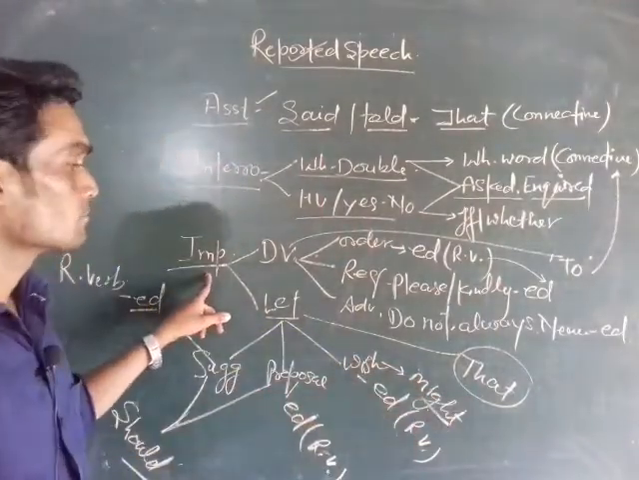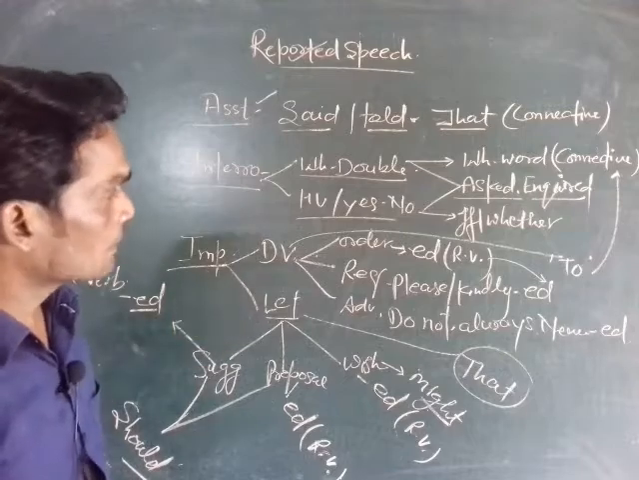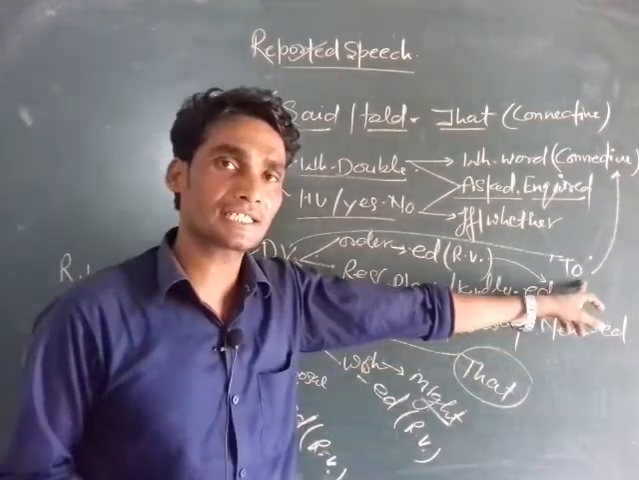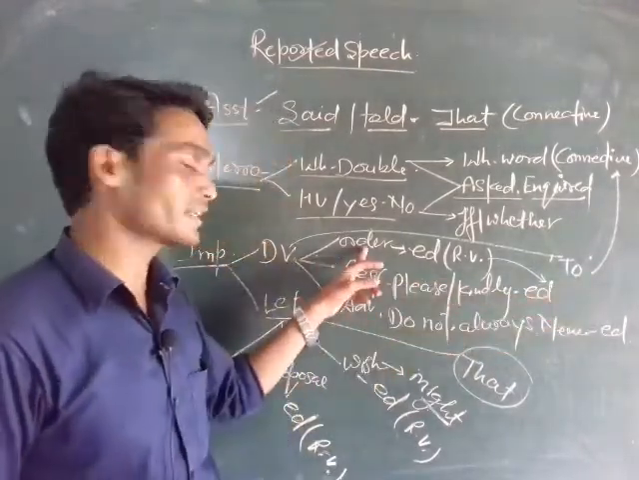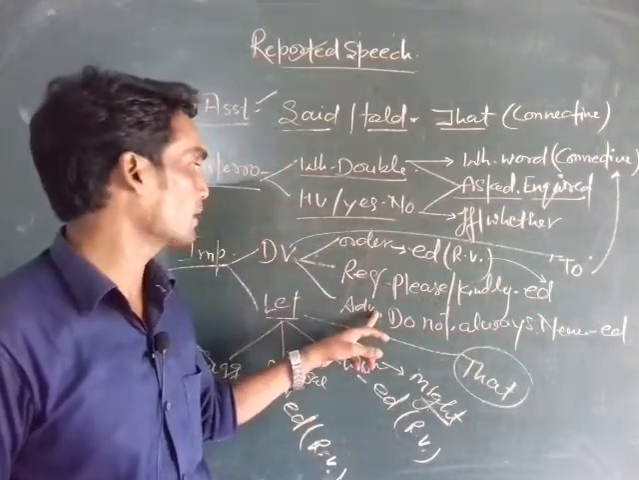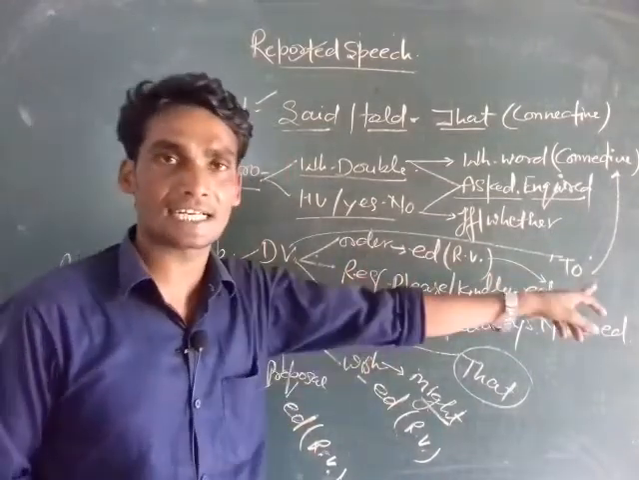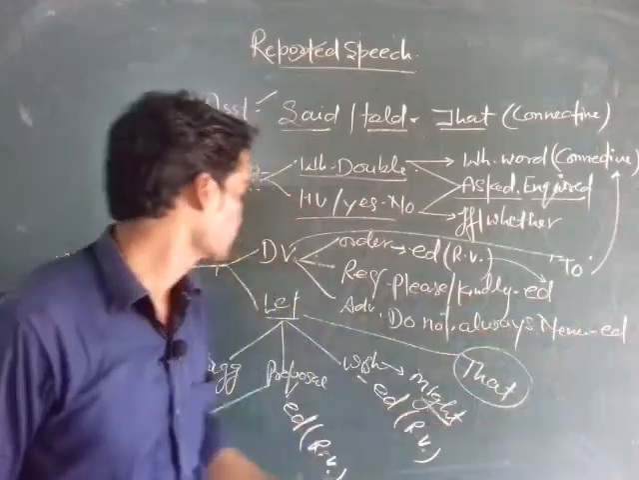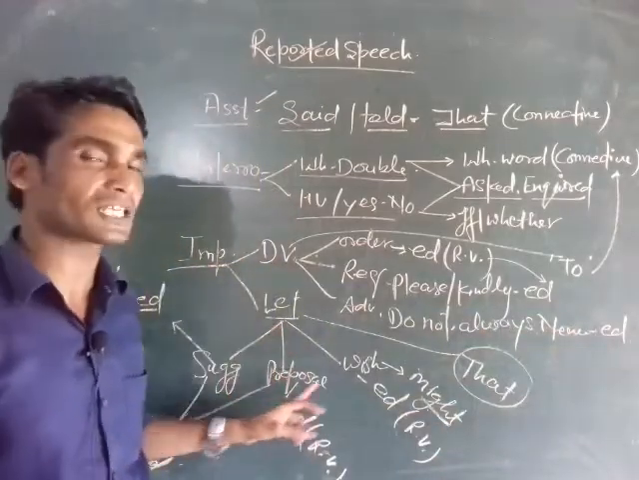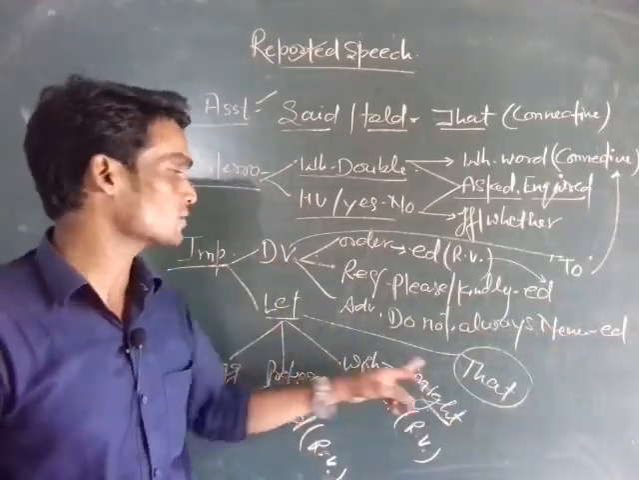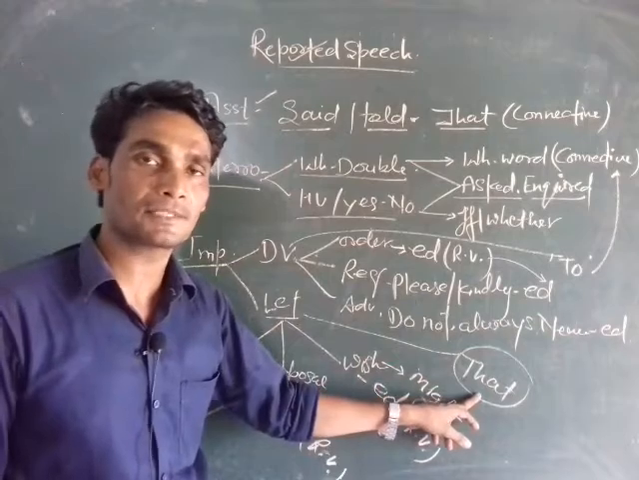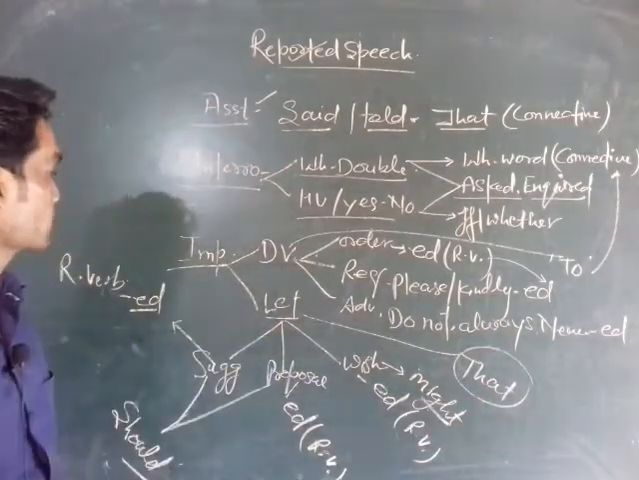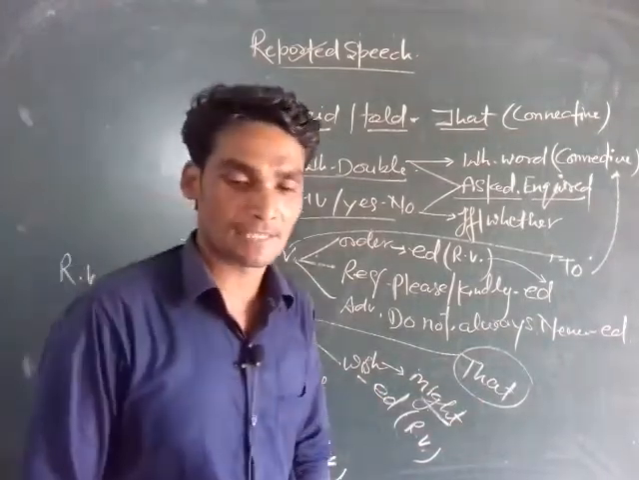So students, here we use two types of connective. Direct verb shows order, request and advice. If we find one of them, then we use to as a connective to make indirect form of speech. And if we find suggestion, proposal or wish, then we use that as a connective to make indirect form of speech. Okay students, let's start exclamatory sentence.